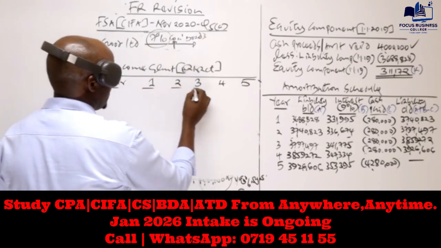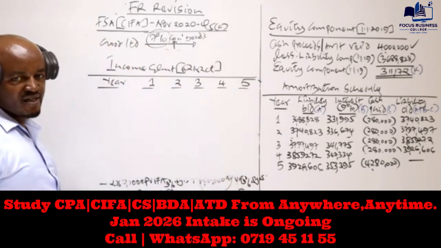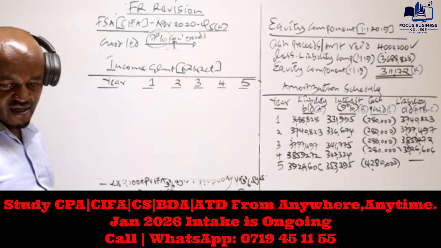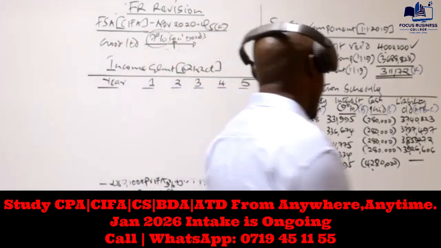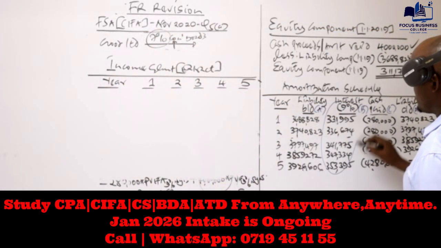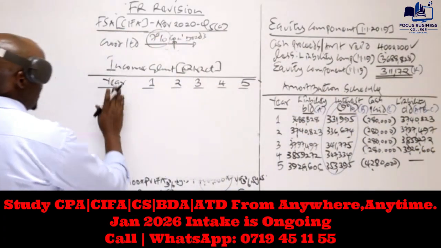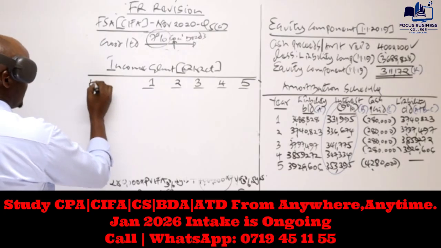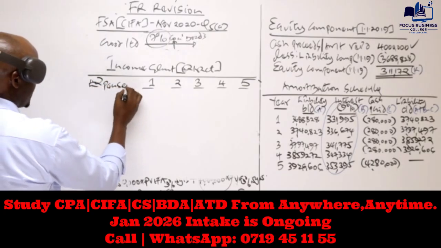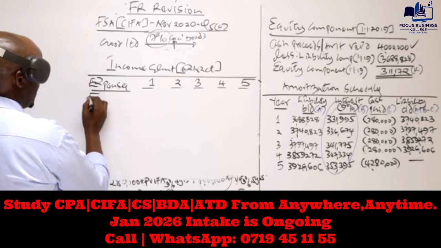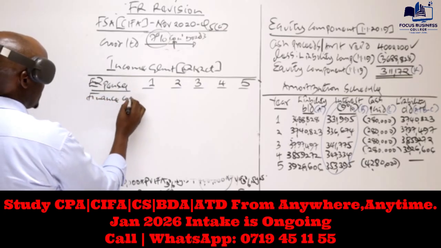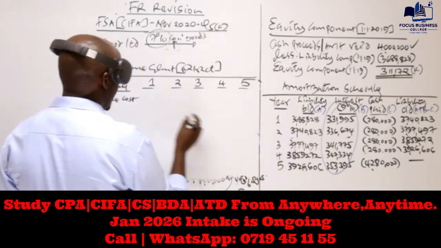So what is supposed to be recognized in the income statement as far as these compound financial instruments are concerned? What the company should recognize here is this interest. You see, this interest should be recognized here as part of the finance cost. And actually that is an item of expense. So here the company will recognize the finance cost.